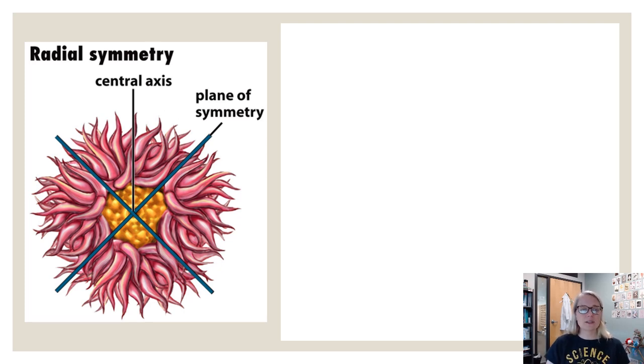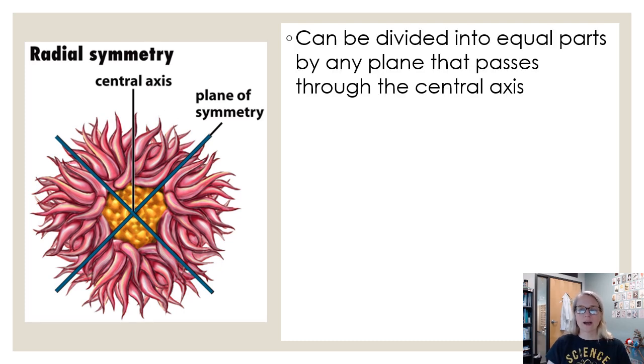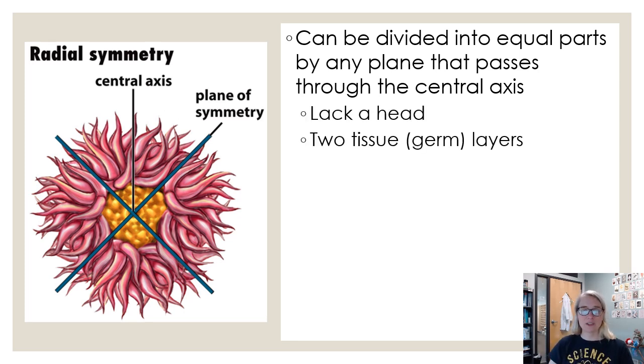So here's radial symmetry. This looks like an anemone. You have your planes of symmetry in the dark blue lines. The central axis would be the central point. They can be divided into equal parts by any plane that passes through the central axis, and they would be symmetrical anywhere you pass that line through the central axis. Organisms that have radial symmetry typically do not have a head. They have 2 tissue layers, 2 germ layers, I should say.